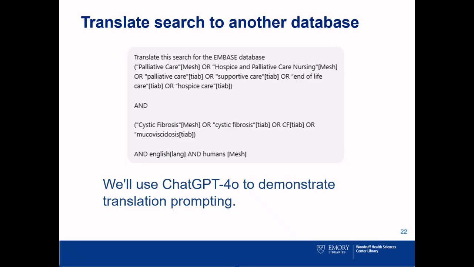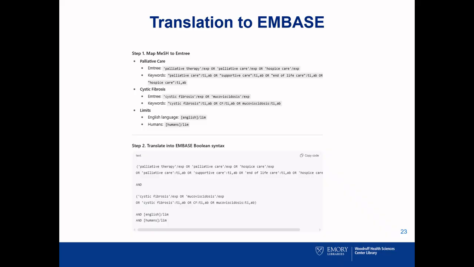You can ask GenAI tools to translate a prepared strategy for a different database. You might want to do this when you're working on an evidence synthesis project or other comprehensive search. In this example, we are asking ChatGPT to translate the previous PubMed strategy for Embase. Here's the translated output.